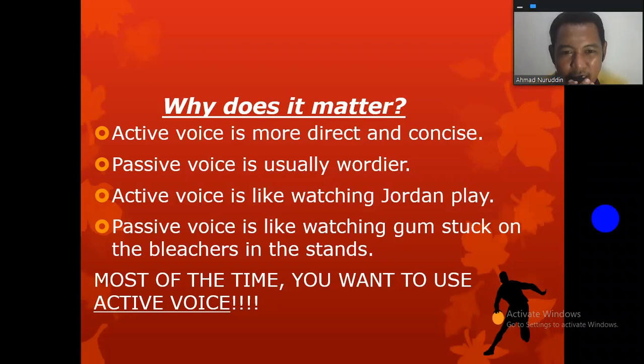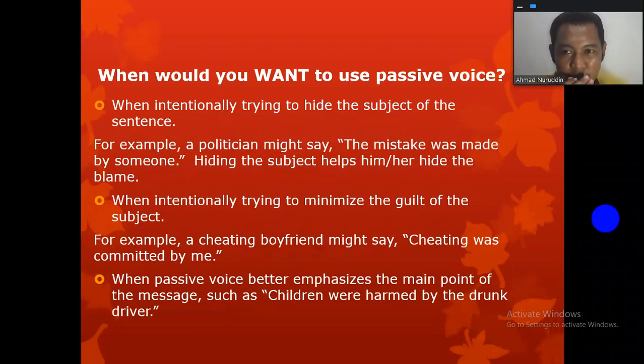Active voice is like watching Jordan play. Passive voice is like watching gum stuck on the bleachers in the stands. Most of the time, you want to use active voice. When would you want to use passive voice?